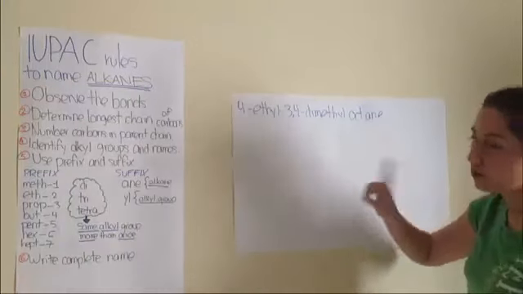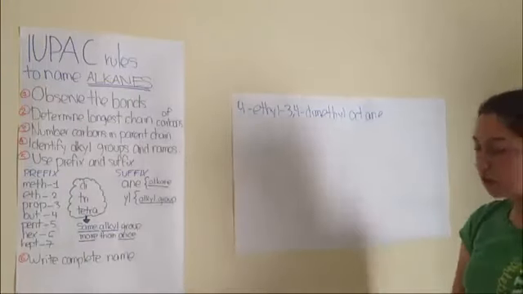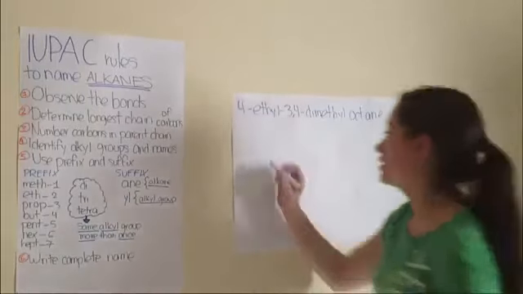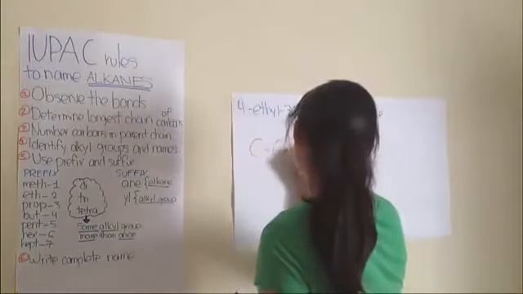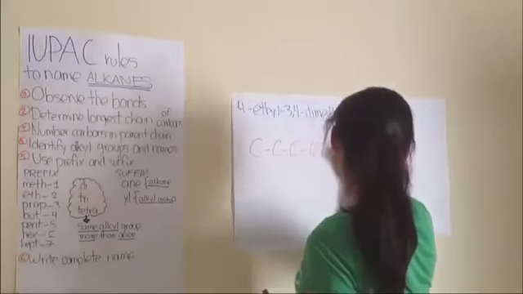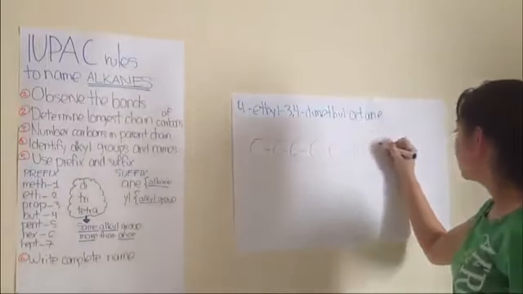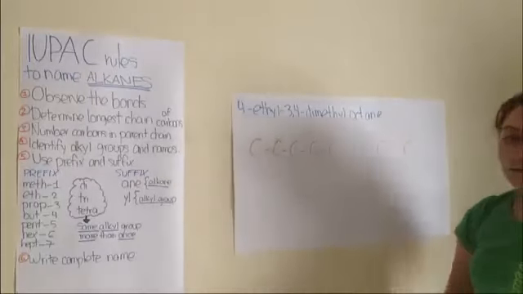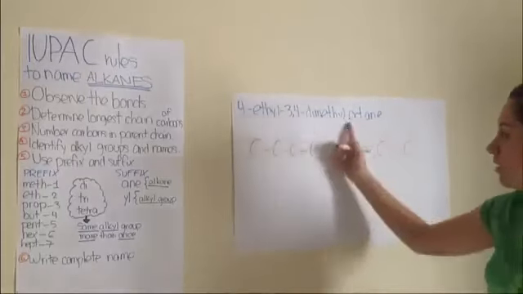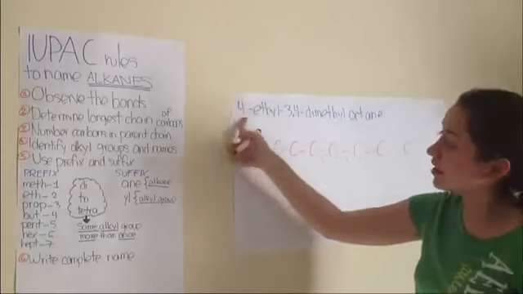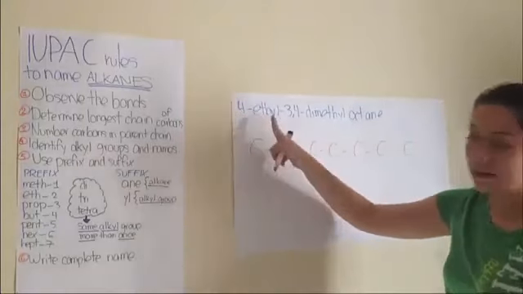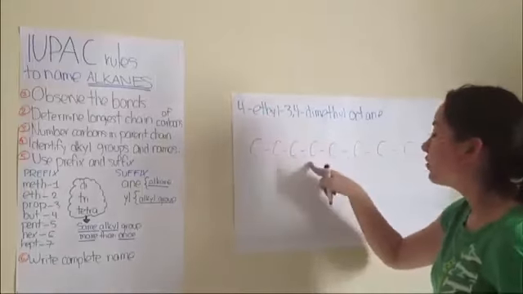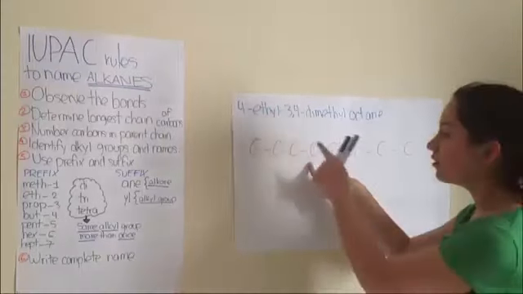to start over here. We can see that we have an octane, so we have to draw first 8 carbons. So it is 1, 2, 3, 4, 5, 6, 7, 8. Now we already have octane. Now if we can start over here, we can see that on carbon number 4 we have the first alkyl group, which is an ethyl. So it is 1, 2, 3, 4. Here in the 4th carbon we have an ethyl group.